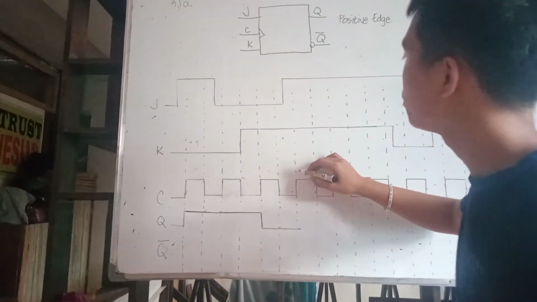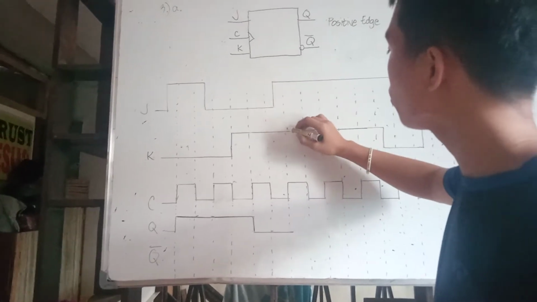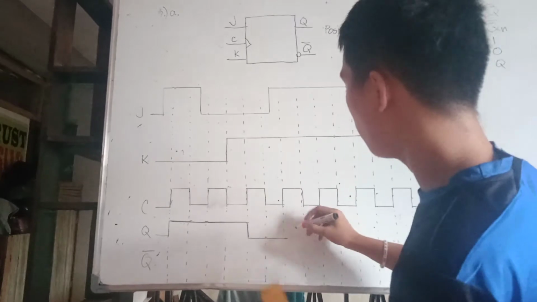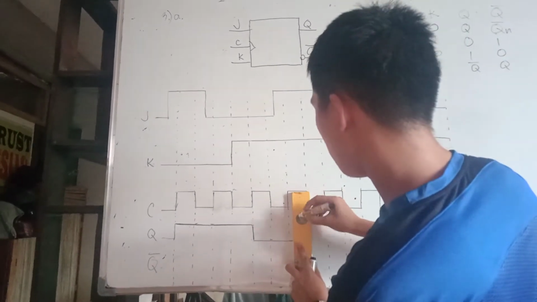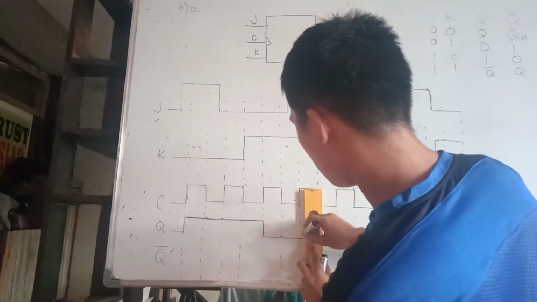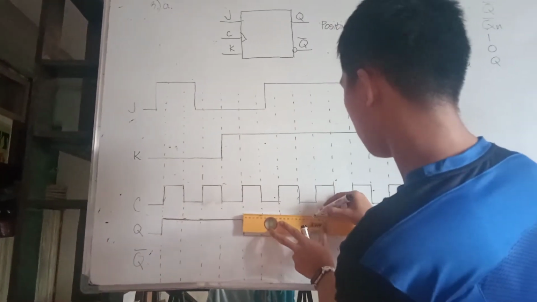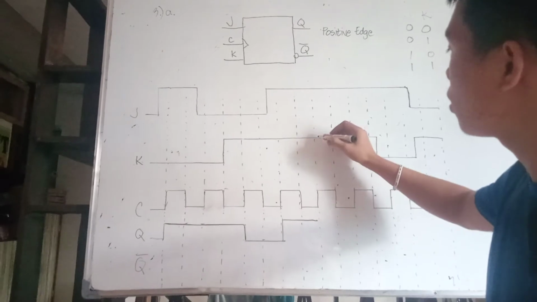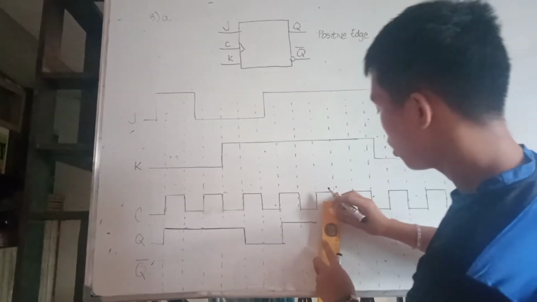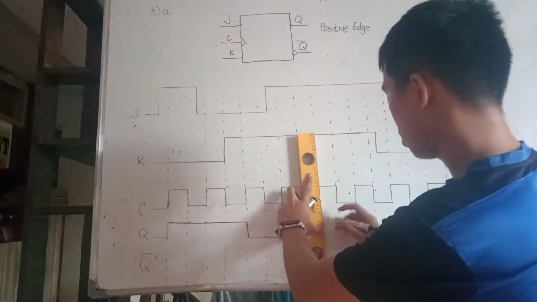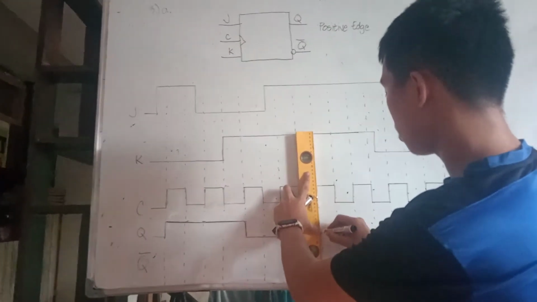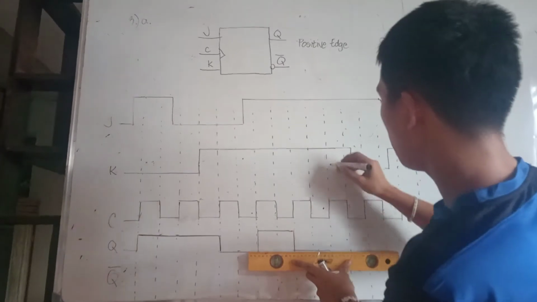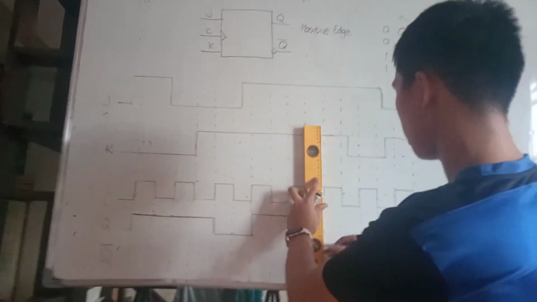From here, we have both J and K high. Therefore, it will become high. From here, we have both high, so therefore, toggle. From here, toggle again.